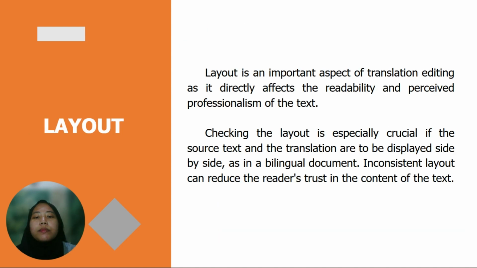Next, layout. Layout is an important aspect of translation editing as it directly affects the readability and perceived professionalism of the text. Therefore, the reviser needs to ensure the margin and space between sections are sufficient, paragraphs are laid out consistently, and bold lists are neatly organized and aligned.